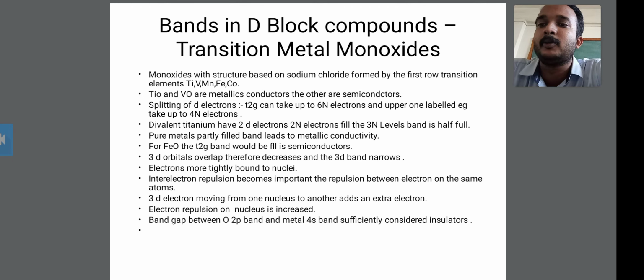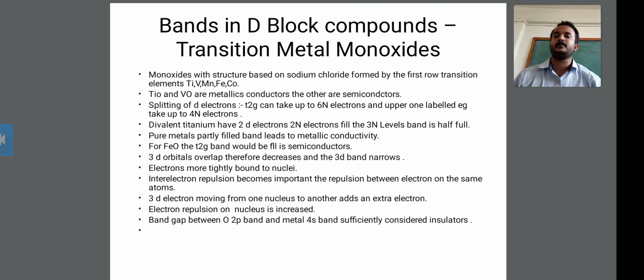The metal monoxide has a structure based on sodium chloride.